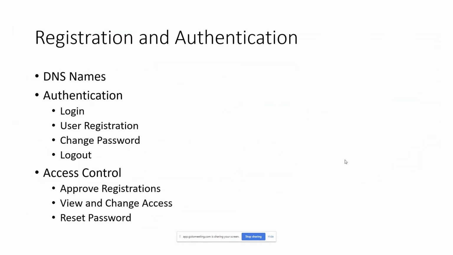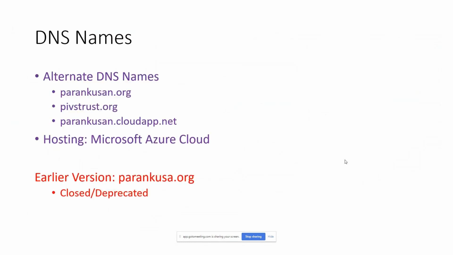Firstly, you register onto the website and then you log in. As a new user, you can register onto the website by entering a name, an email ID, and then you can choose a particular login name that you prefer, and then choose a password. Then this registration goes to the administrator who looks at the registration. Currently, Swami is the administrator, and the registration gets approved after looking through the information that has been provided. So it's good to also provide more information about why you need access to the site.